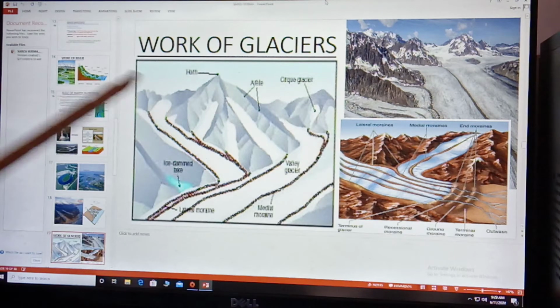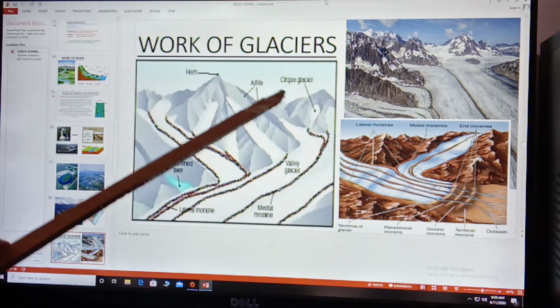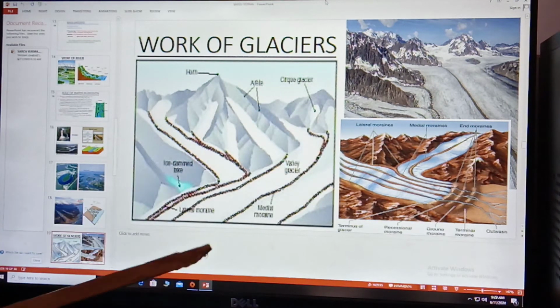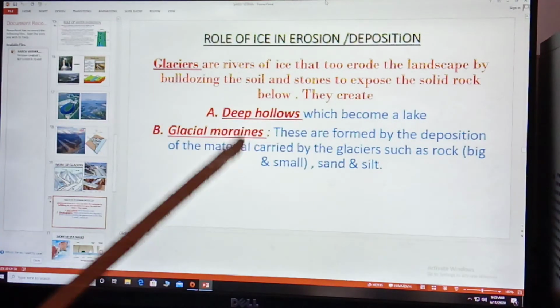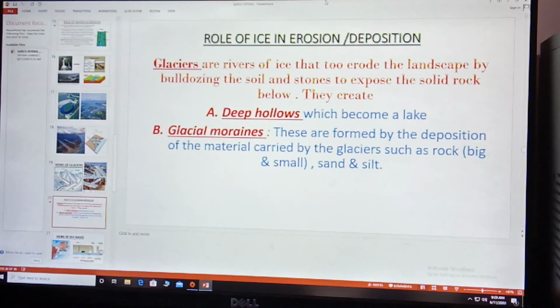You can see here horn, arete, cirque, glacier lake and moraine. What is moraine, children? Moraines are formed by deposition of the material which is carried by the glacier, such as rocks, pebbles, silt, etc.